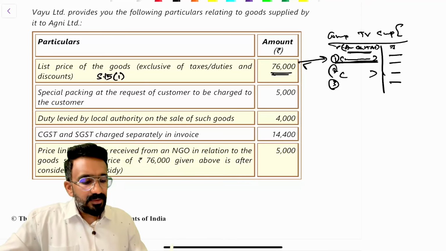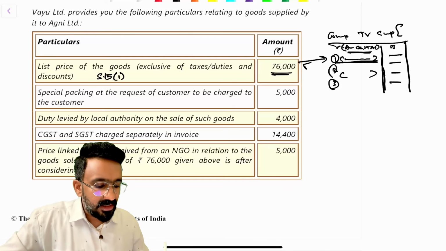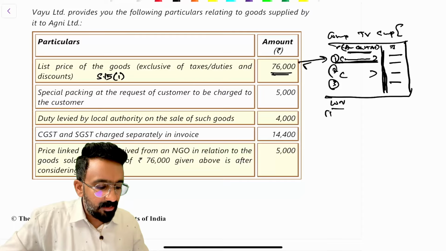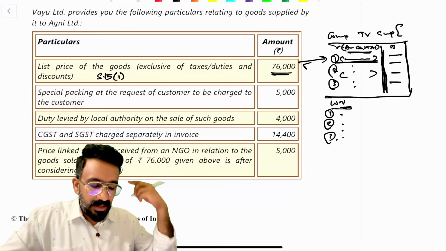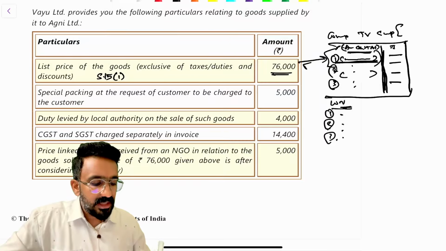Since you don't have a GST column in this kind of computation, there is no need to separately write working notes. That's how we would normally write working note number 2, 3. You don't need to write like this because this will take a lot of time. You have to finish this, and then your brain has to think through what the working note was for each item. The ideal thing would be to just write the case here, then write the working notes right there, and then write the amount.